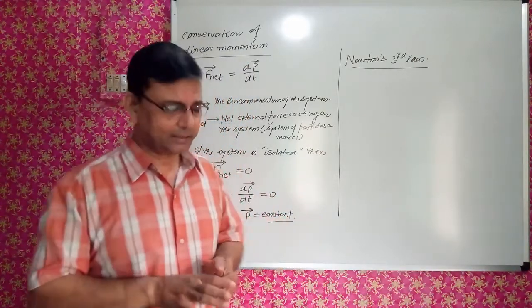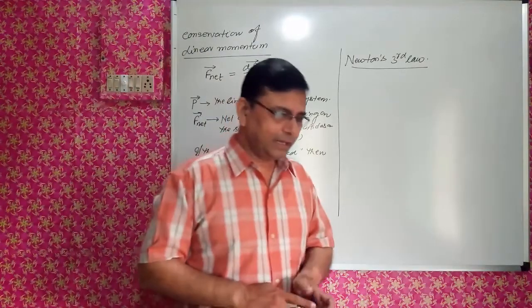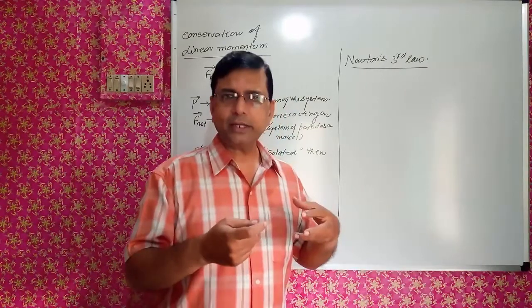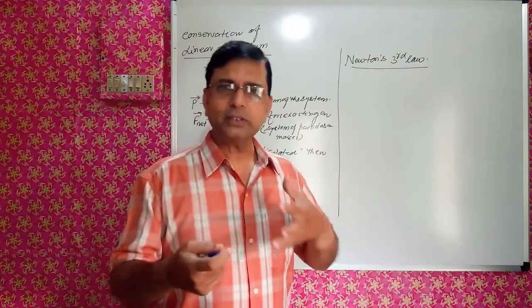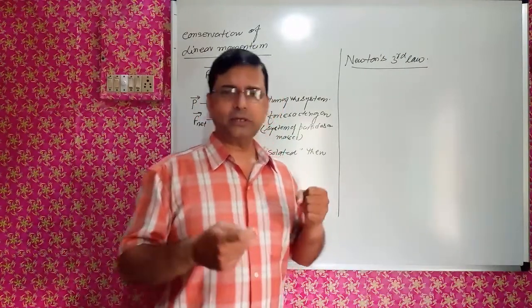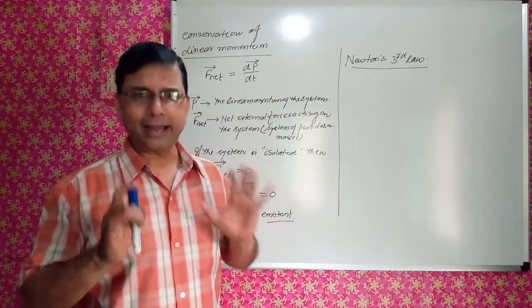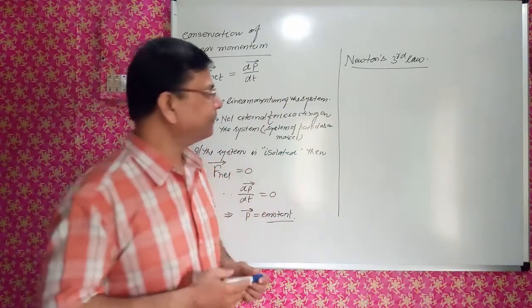Newton's third law tells us that when there is interaction between the bodies, then for every action there is an equal and opposite reaction, and action and reaction act on two different bodies, right?